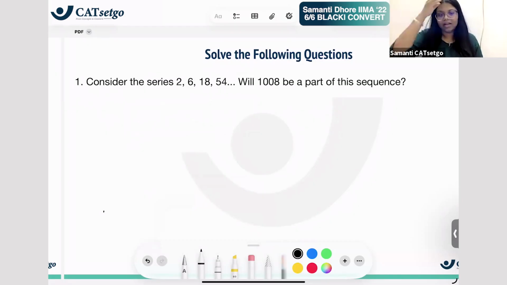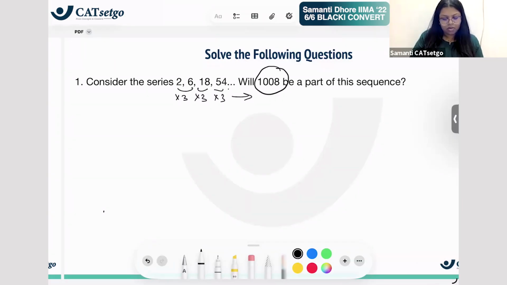Like here, that alternate one, we need to find out first. So it says that this is plus 4, this is plus 12, this is plus whatever. This is definitely not an AP. Is it a GP, into 3, into 3, into 3? Yes. Into 3, into 3, into 3, yes. This is a GP. So now for 1008 to be a part of this sequence, we will need it to be a Tn of this GP, right?